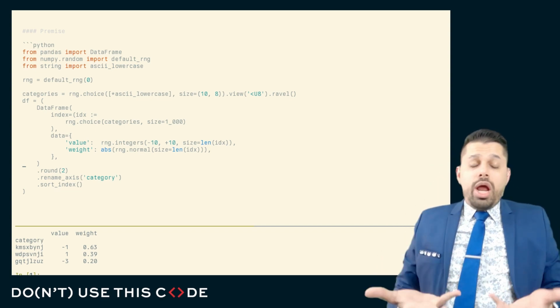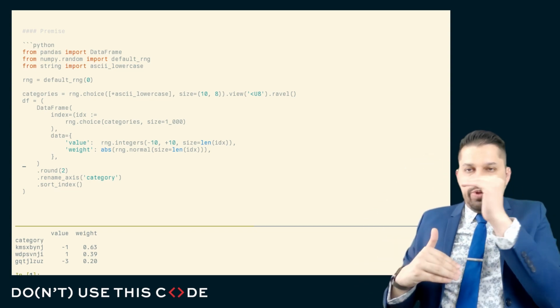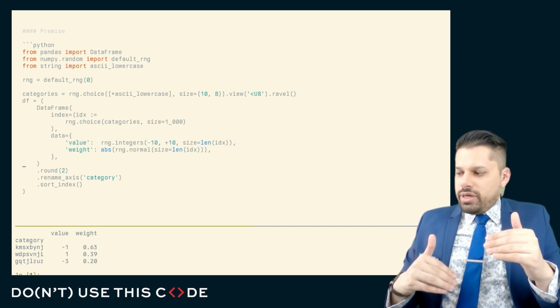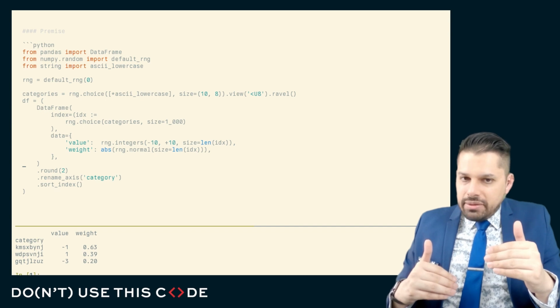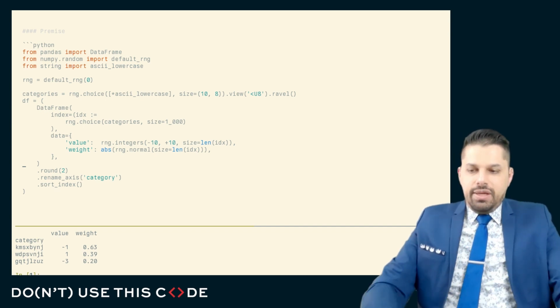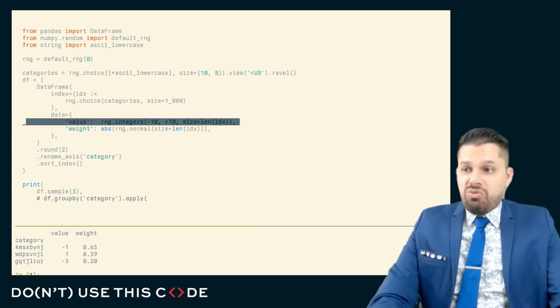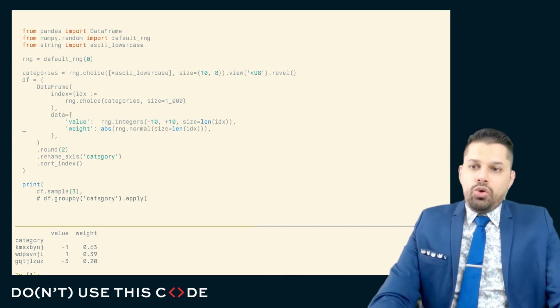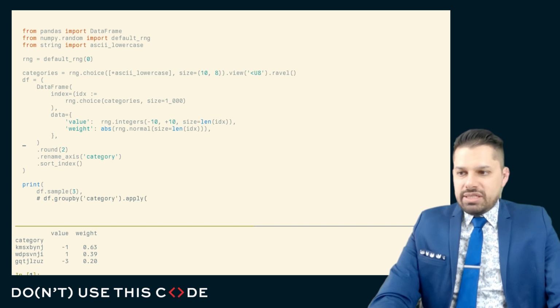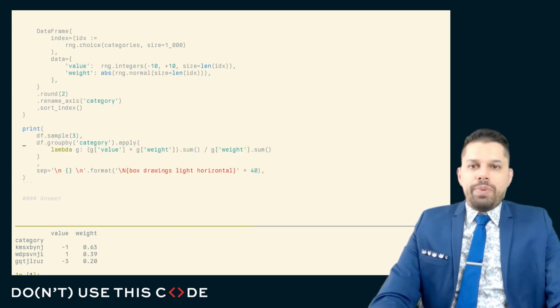And so what I want to do, if I have something that can be assigned to categories with a value and a weight, is I often want to say, what is the weighted mean? I want to do a grouped weighted statistic. For the most part, the data is pretty straightforward. Just some random values, just some normally distributed weights that are always positive. And all I need to do is make use of the group by mechanism in pandas.